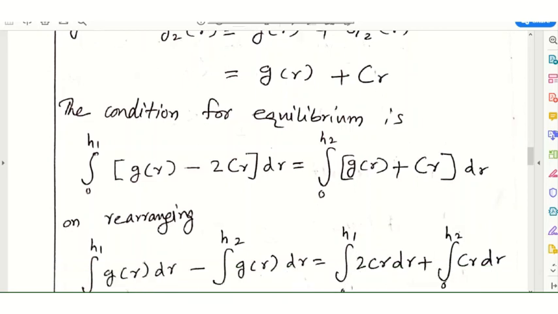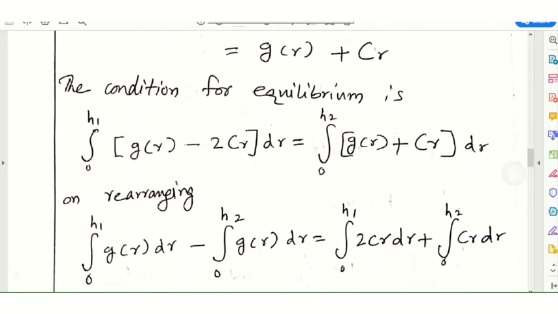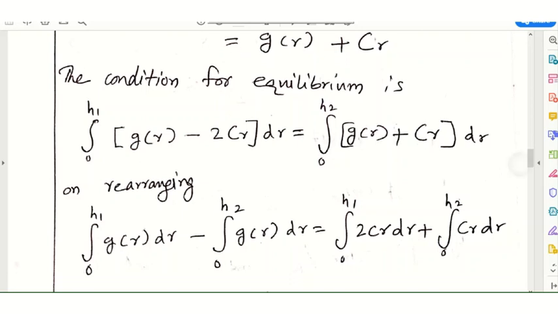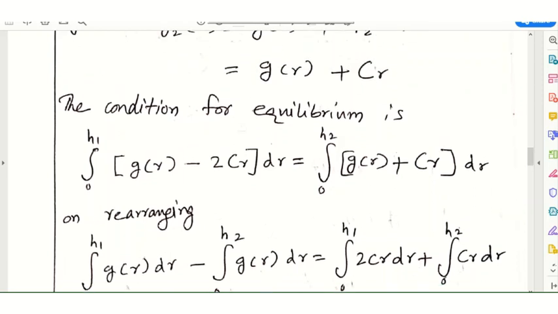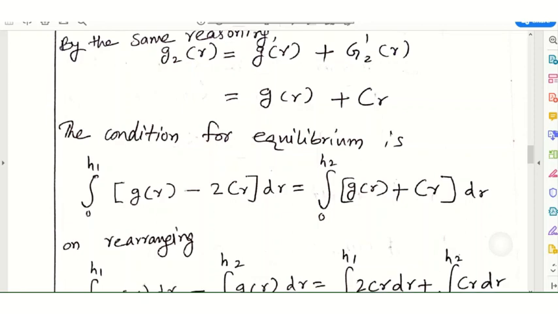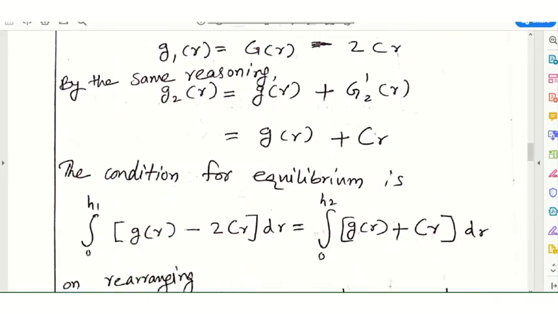The condition for equilibrium is integral 0 to h1 of G of r minus 2Cr dr equals integral 0 to h2 of G of r plus Cr dr. Here it is G1 of r, this is G2 of r.